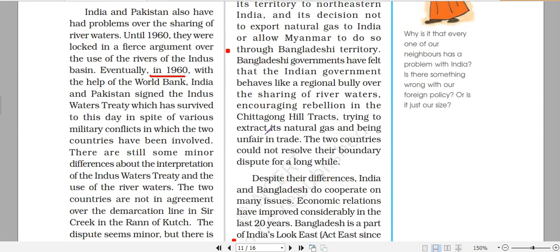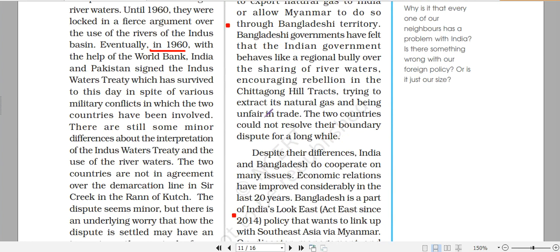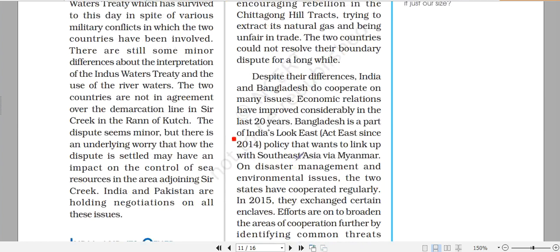Then there are a few territorial issues, some of which were resolved. It is mentioned right here that the land boundary agreement between India and Bangladesh in 2015 led to the exchange of certain enclaves. Enclaves mean certain clusters where people are living. India ceded more land to Bangladesh, and it took some of the population, claiming that these parts should be India. So that border problem was resolved up to some limit.